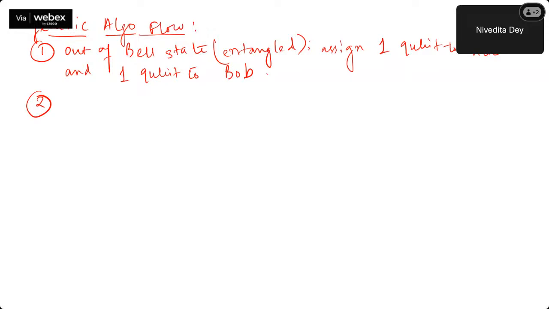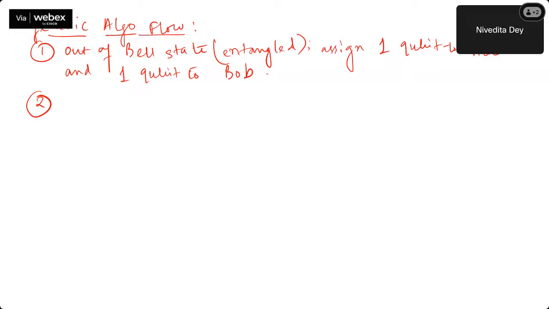And on receiving that modified quantum state, Bob should be able to do some maths on his part and tell what was the original intent of Alice. That should be reflected in the modified quantum state. From that, Bob will get whether it was 00, 01, 10 or 11.